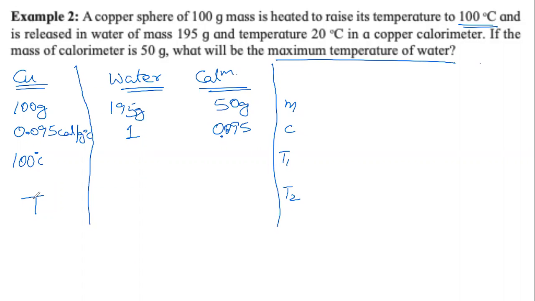Look at the textbook. It says Q equals 100 into 0.1. We rounded 0.095 to 0.1 for ease of calculation, multiplied by 100 minus T.